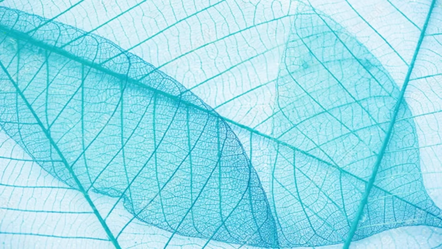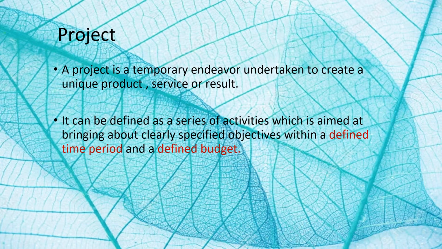So in the same way, while developing any AI based project model, we need to follow some steps. First of all, we will know what is a project. A project is a temporary endeavor undertaken to create a unique product, a service, or a result. It can be defined as a series of activities which is aimed at bringing about clearly specified objectives within a defined period and defined budget.